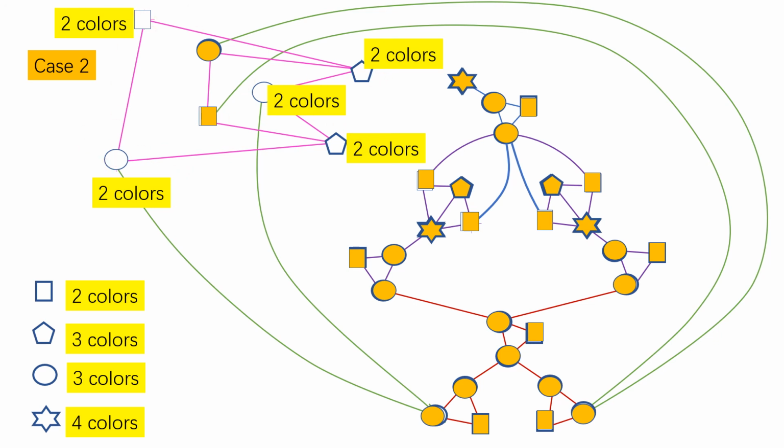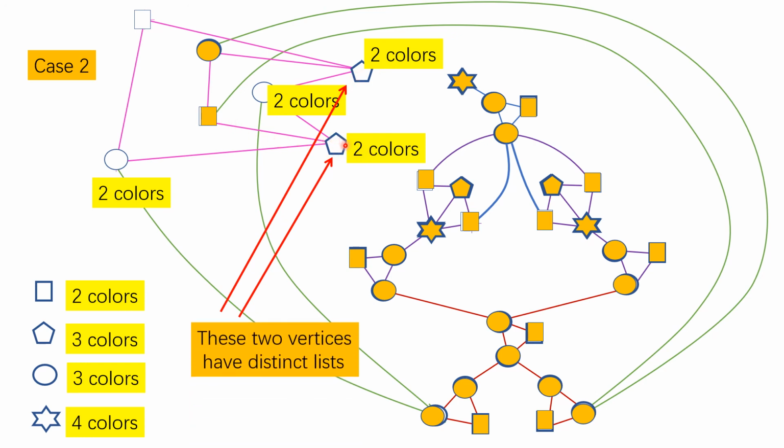But look at these 2 vertices. Originally, the 3 colors for these 2 vertices are 1, 2, 3. And these 2 colors are obtained from 1, 2, 3 by removing the color of this vertex. And these 2 colors are obtained from 1, 2, 3 by removing the color of this vertex. And these 2 colors are different.